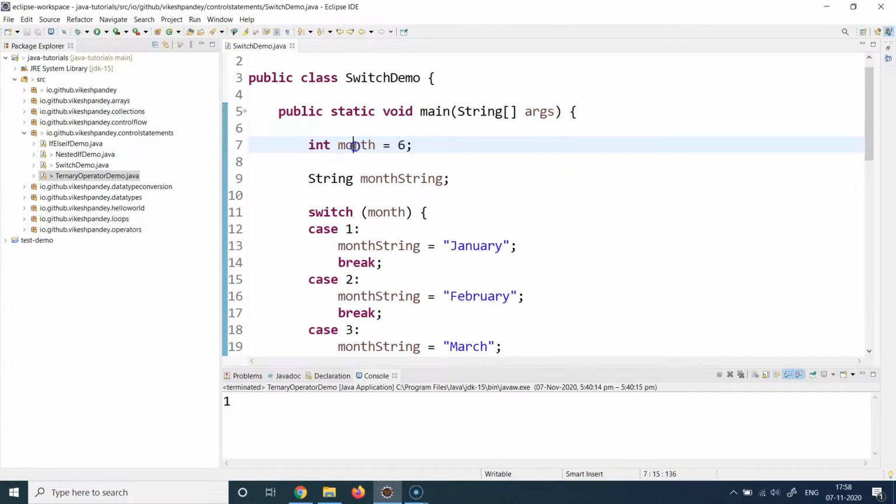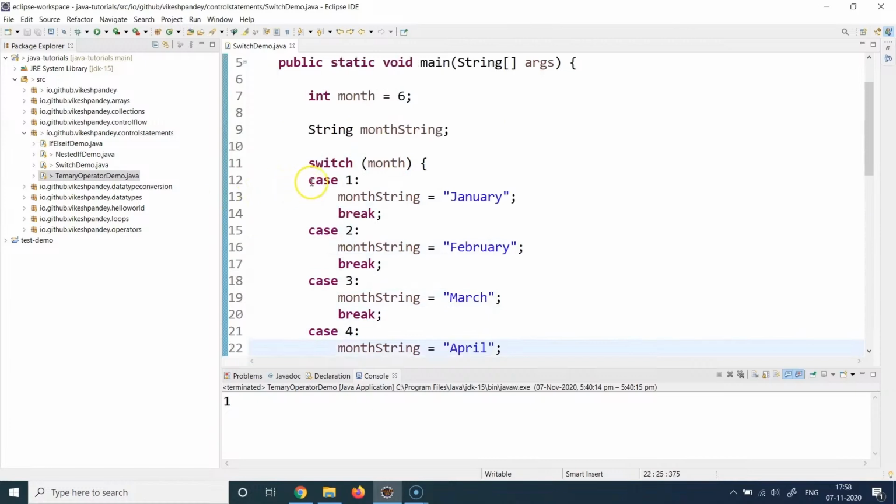So here I'm supplying the month value as 6. Then I'm also creating a string variable, month string, just to print or store the name of the month. And then the way you write the switch statement is to write the switch keyword, and then in the brackets you supply the month integer value, and then you start writing your conditions. So you can see you write case as a keyword, and then you write the number or the possible values this particular variable or this particular expression can hold. So all the possible values this particular expression can hold will be written individually as cases.